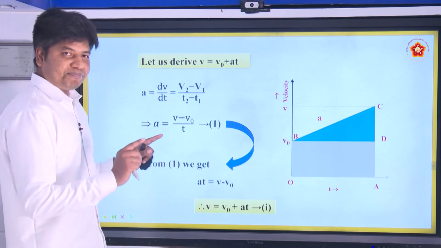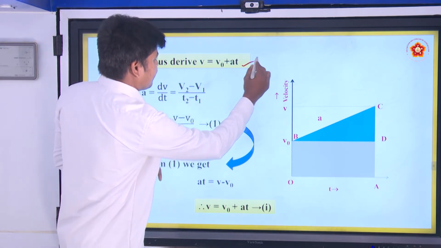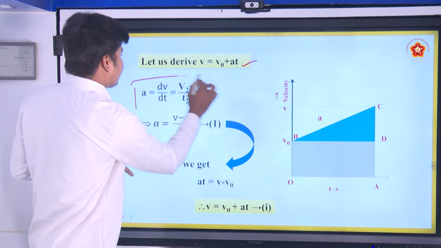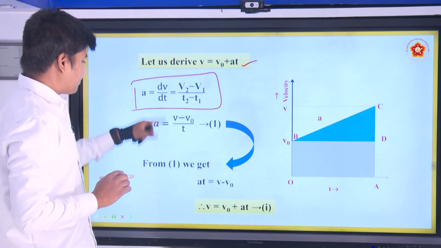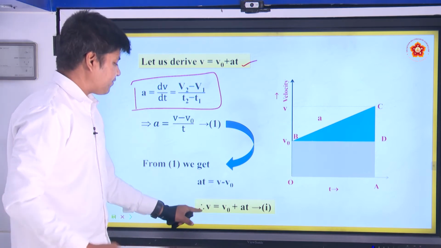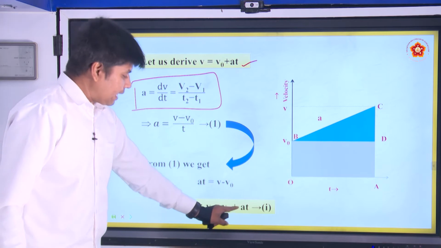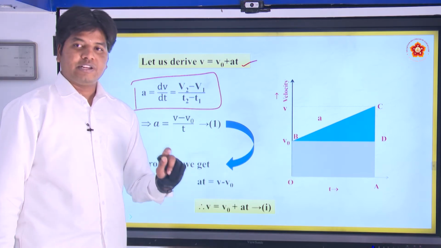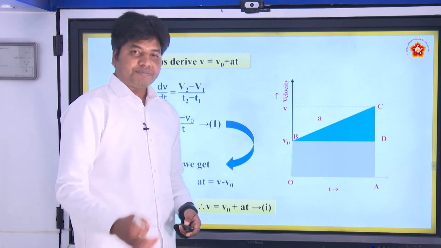So, basically we have proven that this is our first equation by taking the definition of acceleration. Alright. So, from here we have arrived that final velocity is equal to initial velocity plus a into t, acceleration into t. Alright. So, this is the first equation.